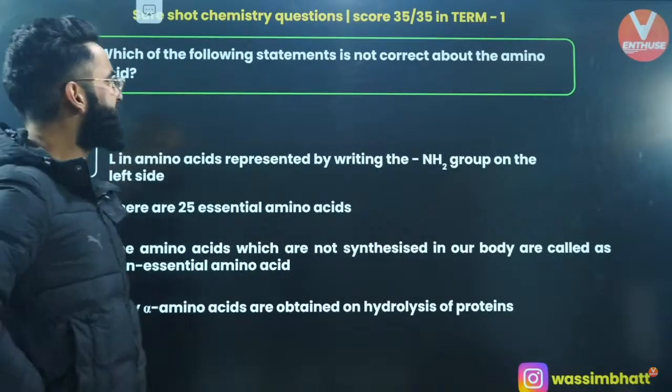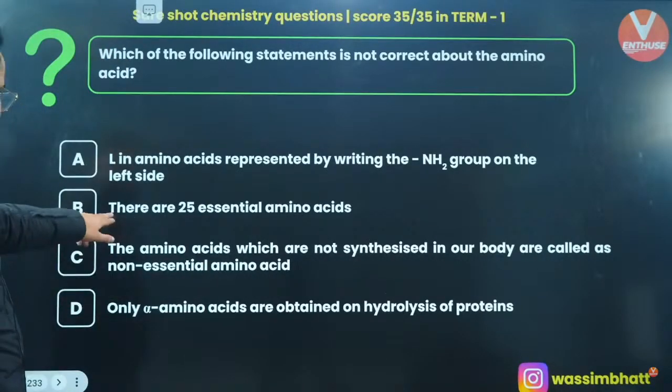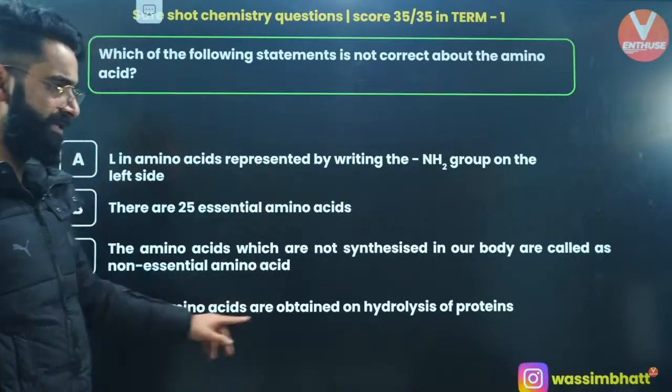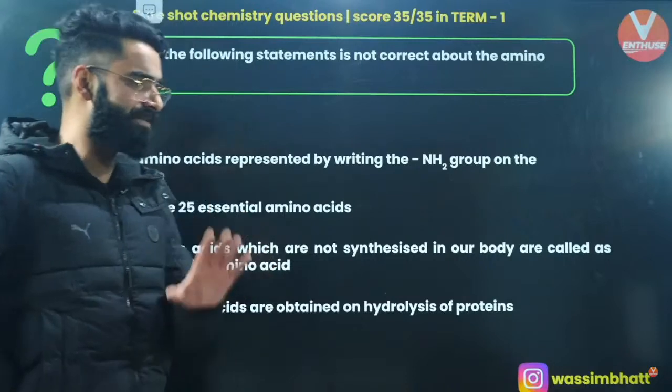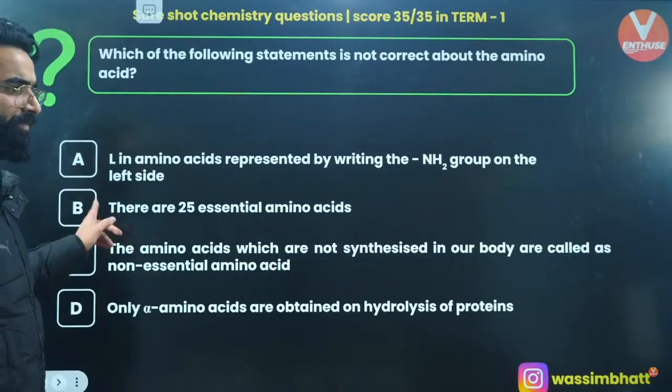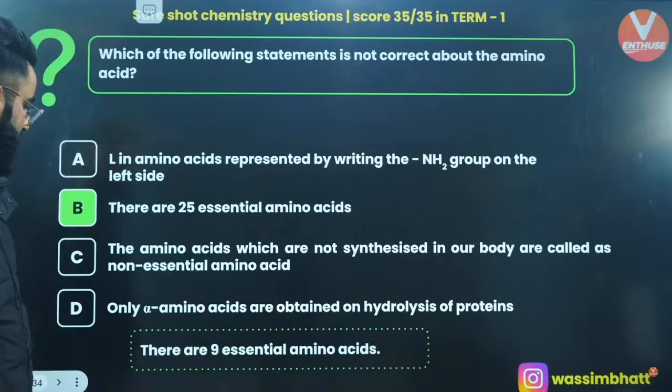Okay? Which of the following statements is not correct about amino acids? It's mentioned here that there are 25 essential amino acids. Are there 25 essential amino acids or 9 essential amino acids? There are only 9 essential amino acids, right? So it's option B which is incorrect.